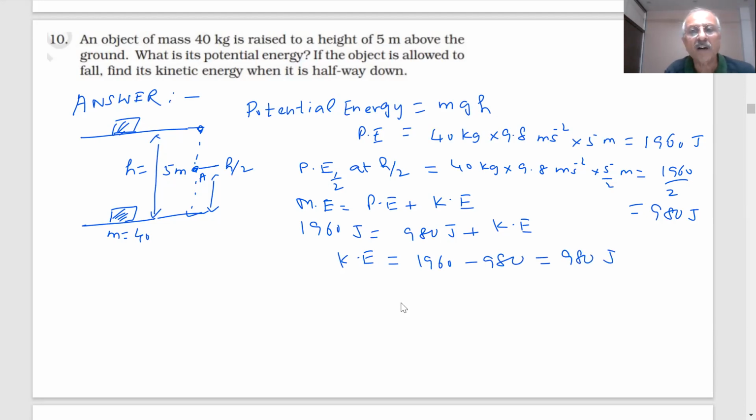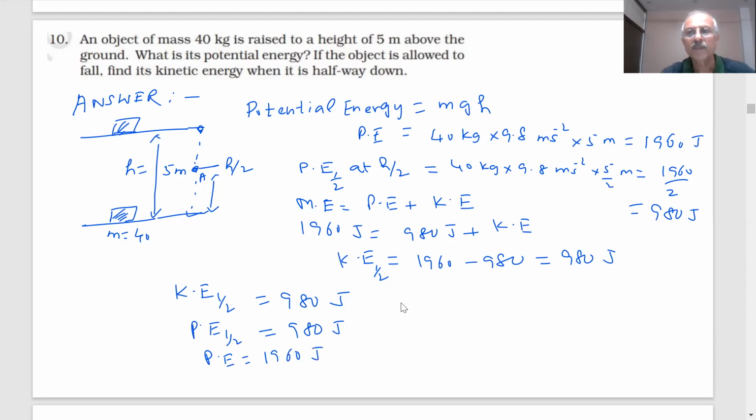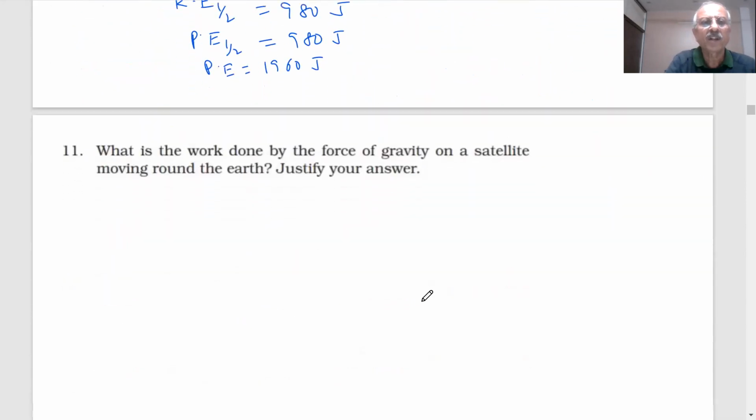So the kinetic energy at the halfway point will be 980 joules, and the potential energy at halfway is also 980 joules. Total energy is how much? 1960 joules. Therefore, the law of conservation of energy, which we told you earlier, holds true. Kinetic energy will get converted into potential energy.